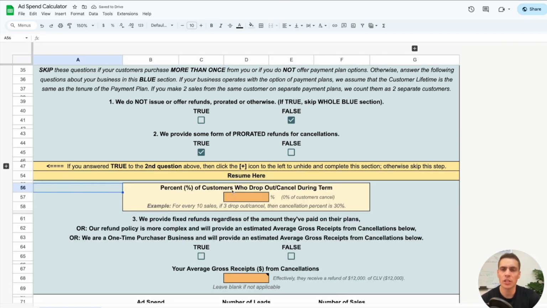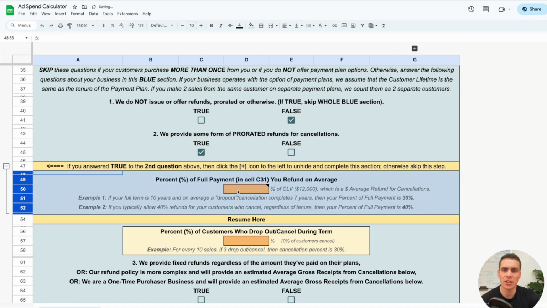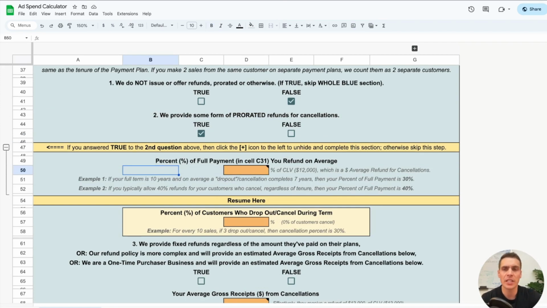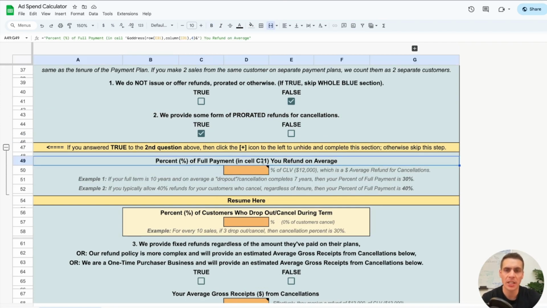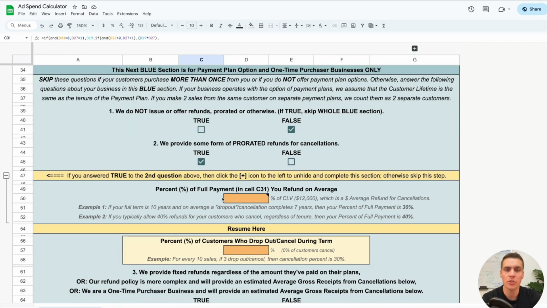It's typically going to look like this, but if you answer true to number two, then you're going to have to open up this section here and then input the percent of full payment you refund on average. So what this question asks is, what is the percent of full payment in cell C31, which is your customer lifetime value, do you refund on average?